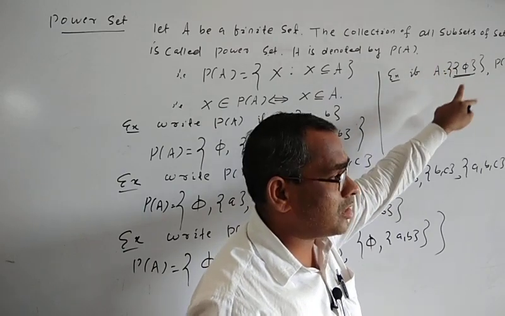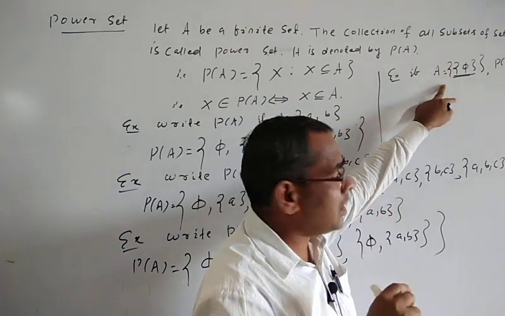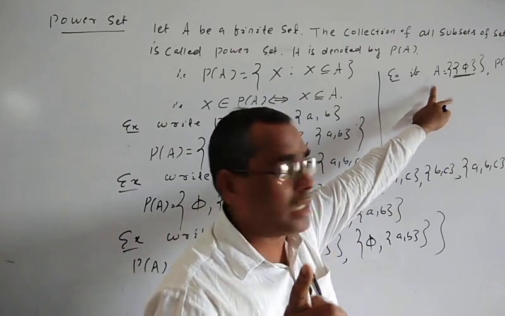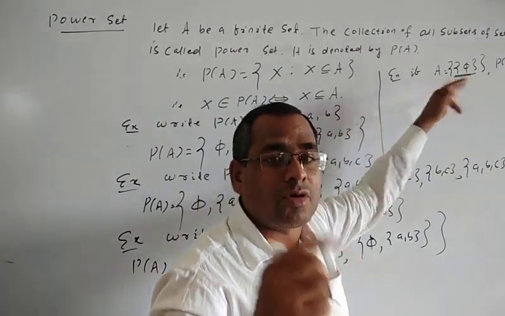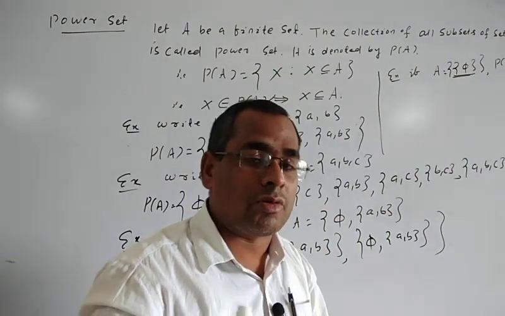Here there is 1 element. So 1 element means the number of subsets is 2 to the power 1. So 2 to the power 1 means 2.